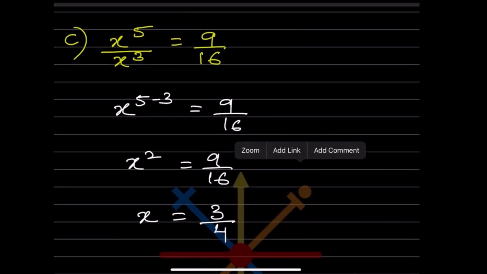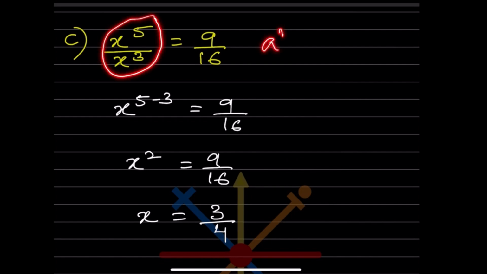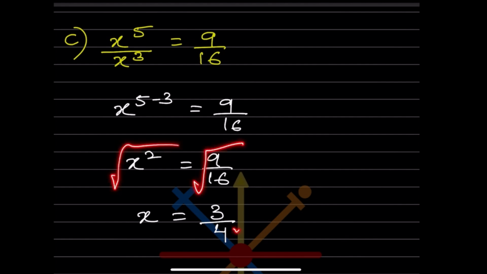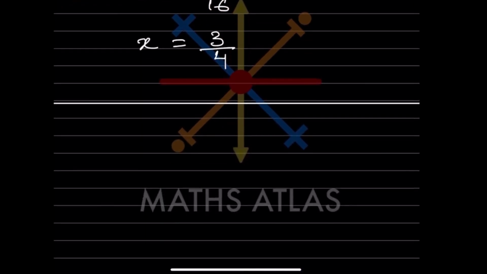Now here, can you see this one? This is a raised to m divided by a raised to n. So because the base is the same, that is going to be a raised to m minus n. So this is the base and you are going to subtract 5 minus 3. This is 9 by 16. So when you subtract this, that is going to be x square is 9 by 16. So x is going to be, when you take the square root of both sides, 3 by 4, because these both are perfect squares. 9 and 16 are perfect squares. 3 3s are 9 and 4 4s are 16. So that is 3 by 4.